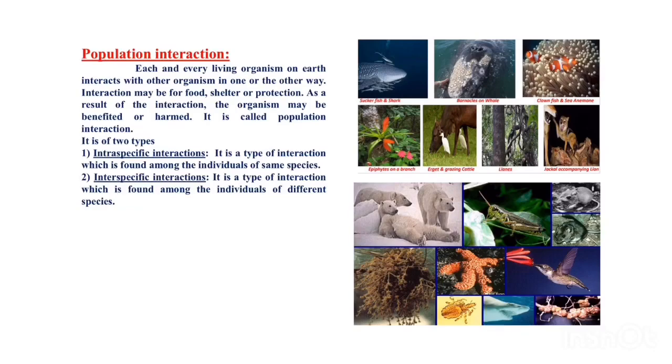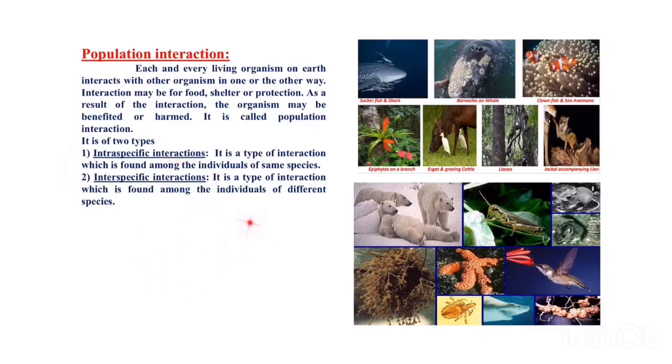Next we shall go with population interactions. Each and every living organism present on this earth interacts with other organisms in one way or another. The interaction may be for food, shelter, protection, etc. As a result of interaction, both the organisms are benefited, or one of the organisms is benefited, or both the organisms are harmed. There are two types of interactions we can see. First one is intraspecific interaction, and another one is interspecific interaction. Intraspecific interaction is a type of interaction taking place among the same species. It is known as intraspecific.